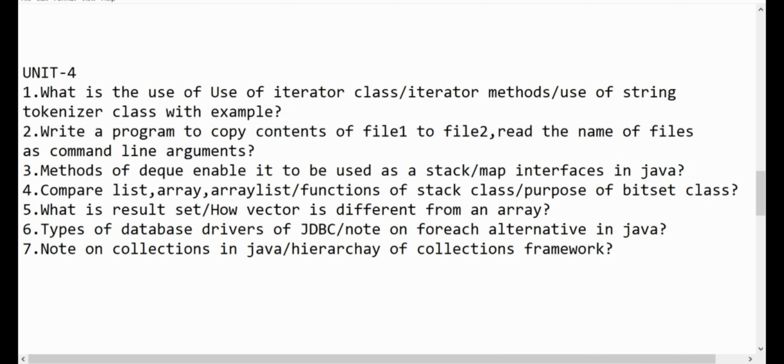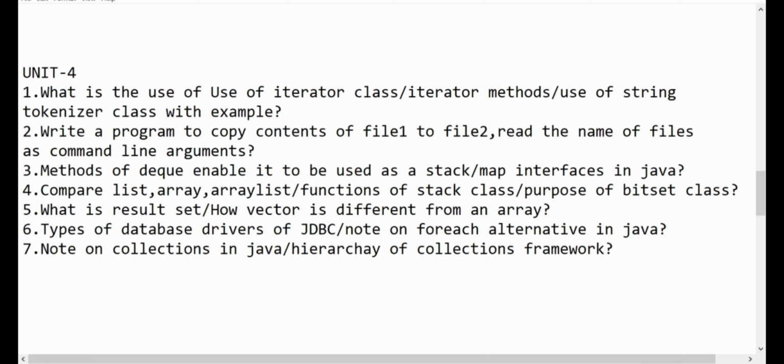Coming to the second one, write a program to copy contents of file 1 to file 2. Read the names of the files as command line arguments. So this is regarding files. Coming to the third one, methods of deque enable it to be used as a stack, or map interfaces in Java. So we have to learn about stack and map interfaces in Java.